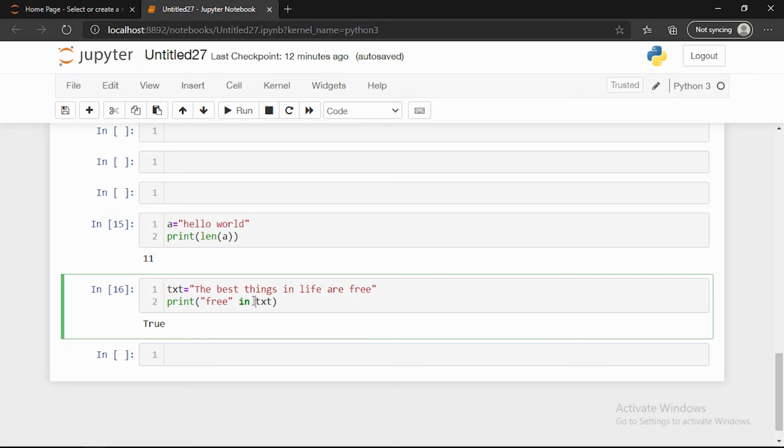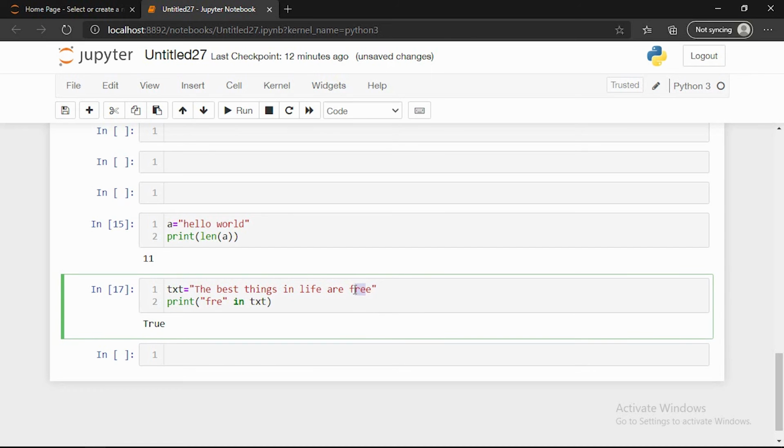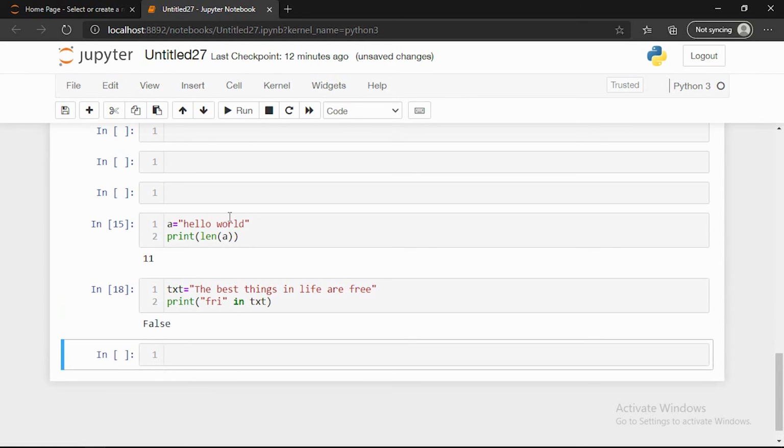I want to check whether the word free is present in the text or not. If it is present, it will say True. For example, if you remove the e and check, it will also say True because FR is present in the string. Instead of that, if we give FRI, you can see here False because FRI is not present in the string.